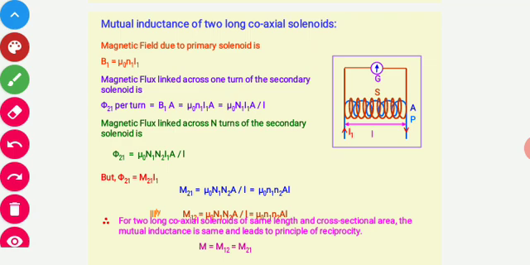तो जो सेकेंडरी कॉइल के साथ जो मैग्नेटिक फील्ड लिंक होगी, that is called the magnetic flux linked to the secondary coil. Now when we change the current through primary coil, obviously magnetic flux linked with the secondary coil will change, and with change in magnetic flux linked with the secondary coil, then EMF will be induced in that coil.